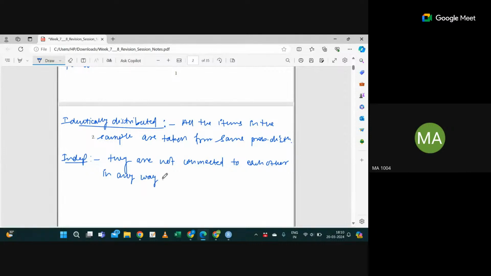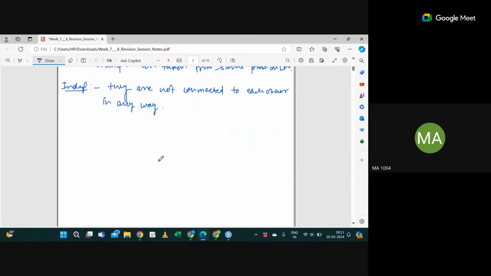Why are we taking IID samples? Let me come to a very simple example. I'm saying x1, x2 up to xn are IID samples from x, and this is one of the distributions. Let's say x follows Bernoulli P, and all these are from Bernoulli P.